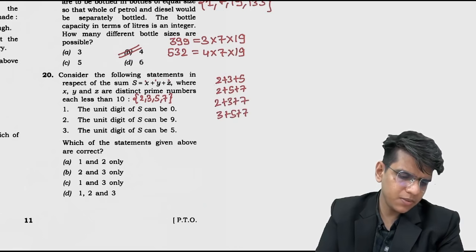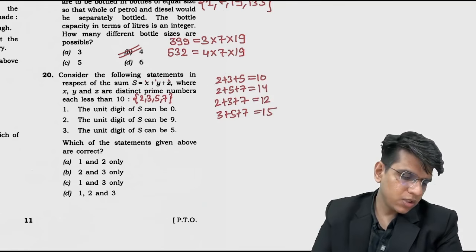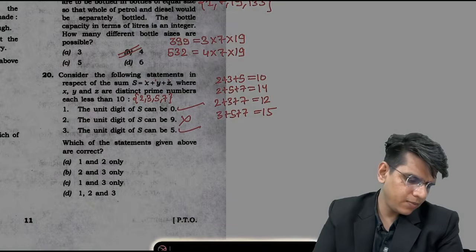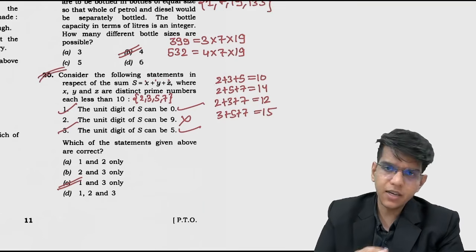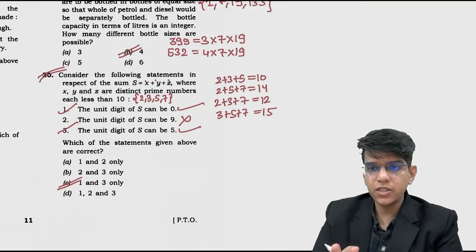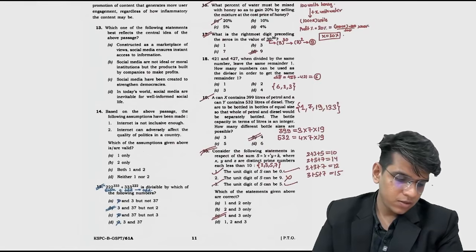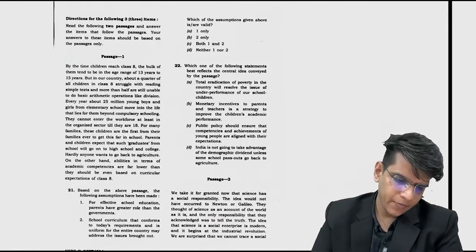So what are the sums possible? 10, 14, 12 and 15. So the unit digit of the sum can be 0, correct? The unit digit of the sum cannot be 5, so statements 1 and 3 are correct. The answer is 1 and 3, option C. 20 done. So we have solved 20 questions in only about 20 minutes, almost 14 questions done, right? Let's move ahead. Keep on solving.